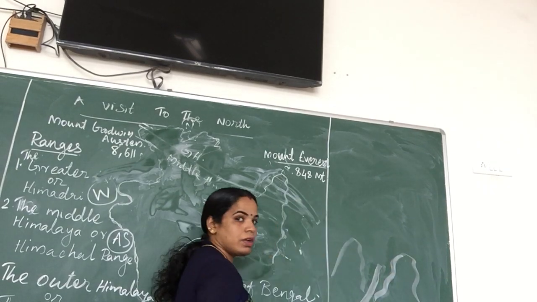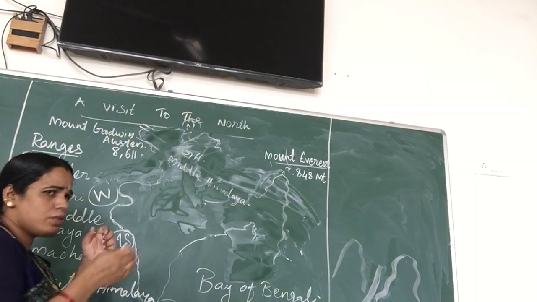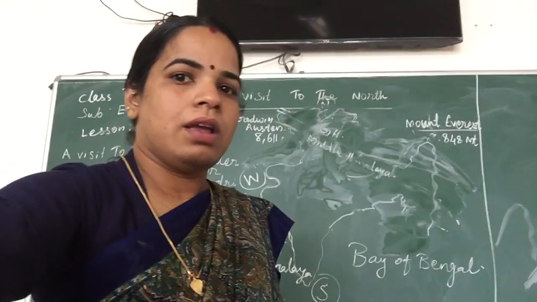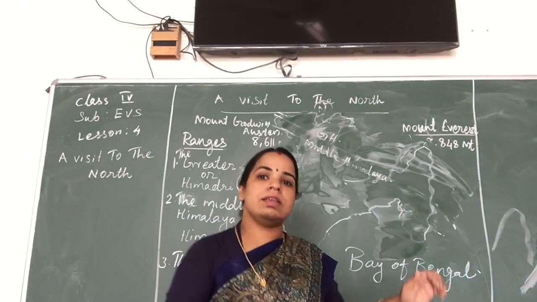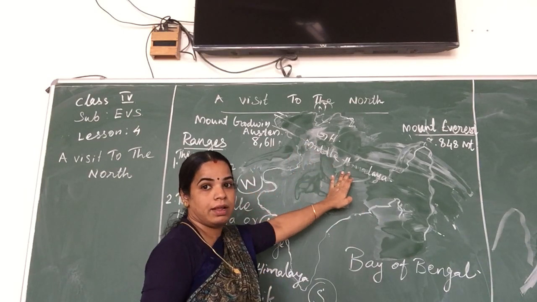A small narrow way like that is known as a pass. We move through that passage to make travel easier. That is a feature of the Middle Himalaya.